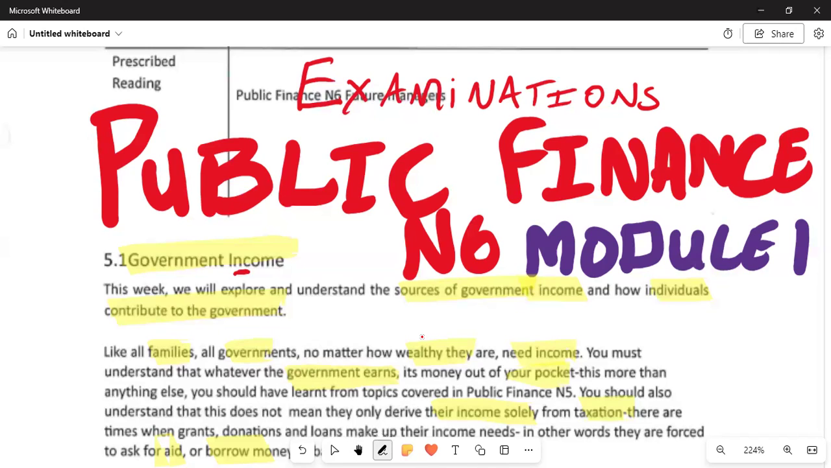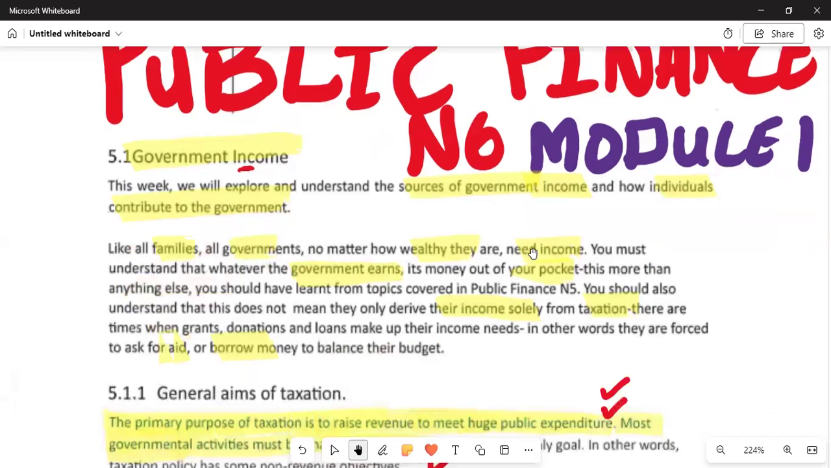All governments, no matter what, need this income to sustain the country, to build the infrastructure, varieties of shelters, and to build the toilets, to ensure that there's development within the government. It is not money out of your pocket. Governments derive their income mostly from tax, but there are also other ways: the government can earn money from other nations and other countries, and sometimes they are forced to ask for aid.